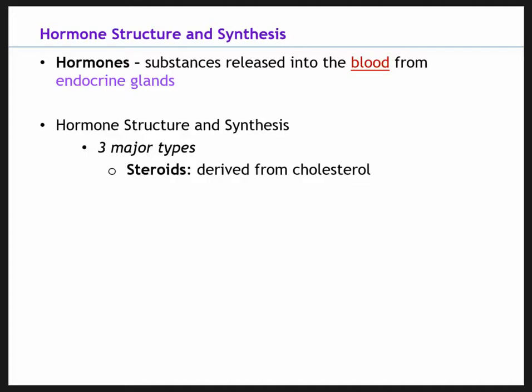So the first type is a steroid hormone. So our steroid hormones are derived from cholesterol. They have the same ring and atomic numbering system as cholesterol does. Cholesterol is just a lipid. So a lipid is just a broad class of fats. So that's how you want to think of a steroid.